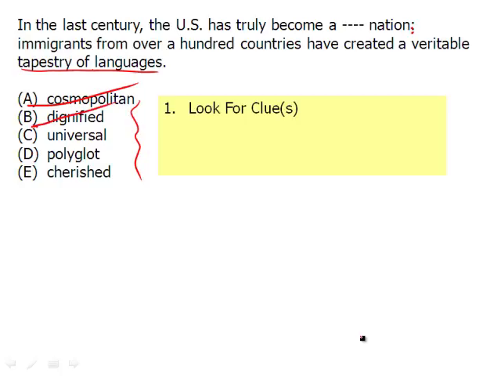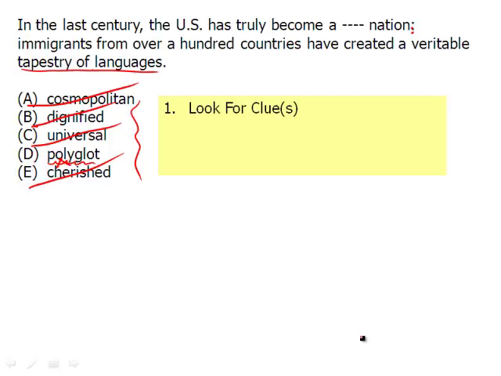And then what of C? This universal. Universal could work, right? People are coming from everywhere, so it's a universal nation. But wait a second. We were looking for a tapestry of languages, meaning many, many languages. Universal does not mean that. There's that strange word. What is polyglot? We don't know. So we go to E, which is cherished. Can it become a cherished nation? Well, maybe, because there's so many languages, we cherish it, but by definition, cherished does not mean speaking many languages. Polyglot, on the other hand, does.